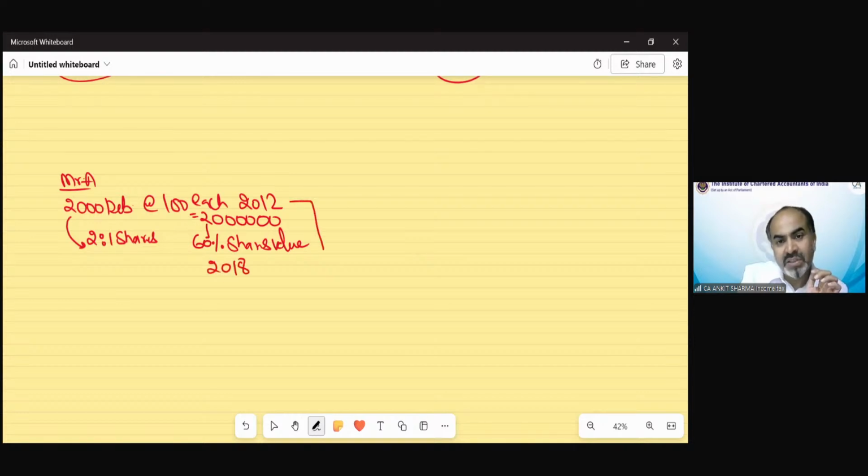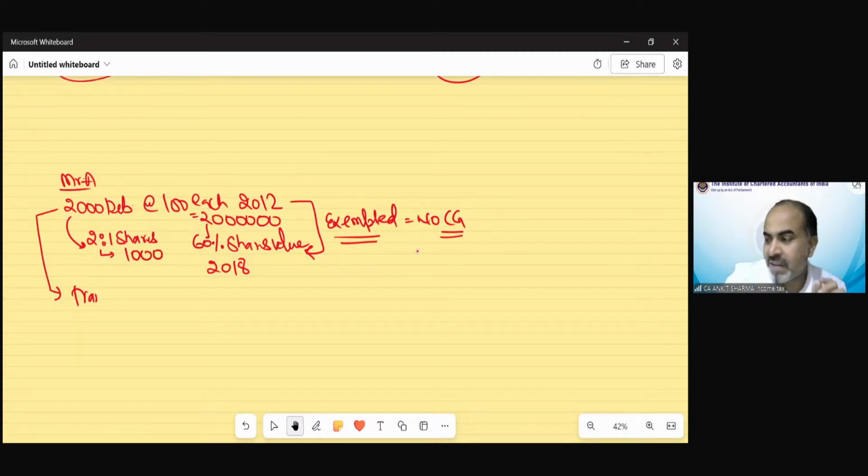Now, conversion of debenture into shares is exempted capital gain, as per point number 14 we discussed. So, no capital gain treatment in this year, 2018. When will capital gain arise? When we transfer these debentures or shares. Suppose we transfer, now how many shares do we have? We have 1000 shares because in the ratio we have received 1000 against 2000 debentures. So now I am having 1000 shares, whose 60% value is 1,20,000. And I am having 2000 debentures.